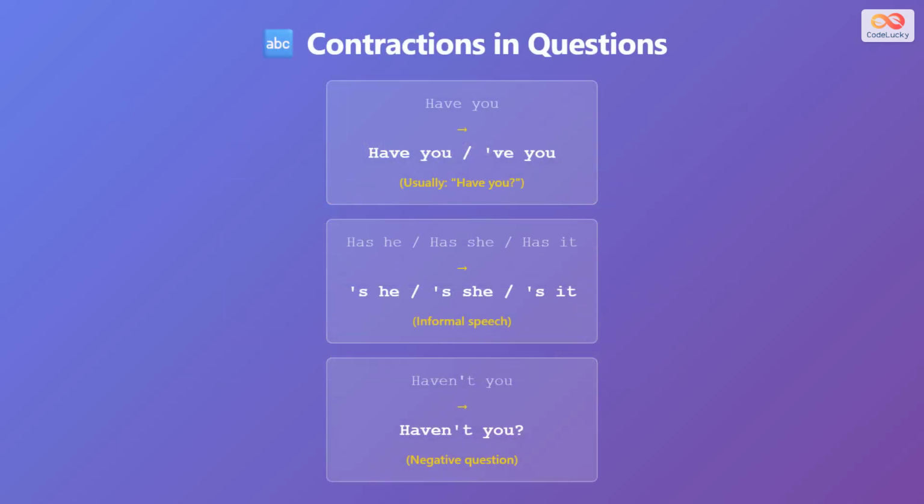In English, we use contractions to make speech shorter and more natural. Have you becomes you've, but we usually just say have you. For he, she, or it, we can contract has to apostrophe s, like has he becomes he's. In negative questions, haven't you combines haven't with you.